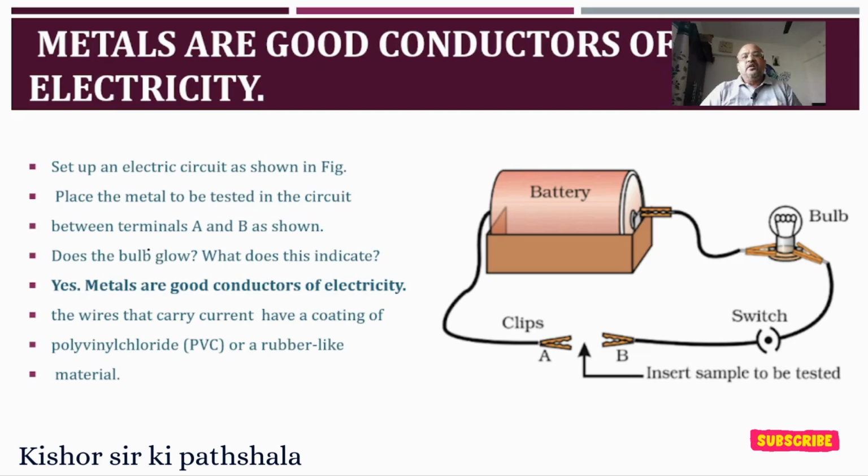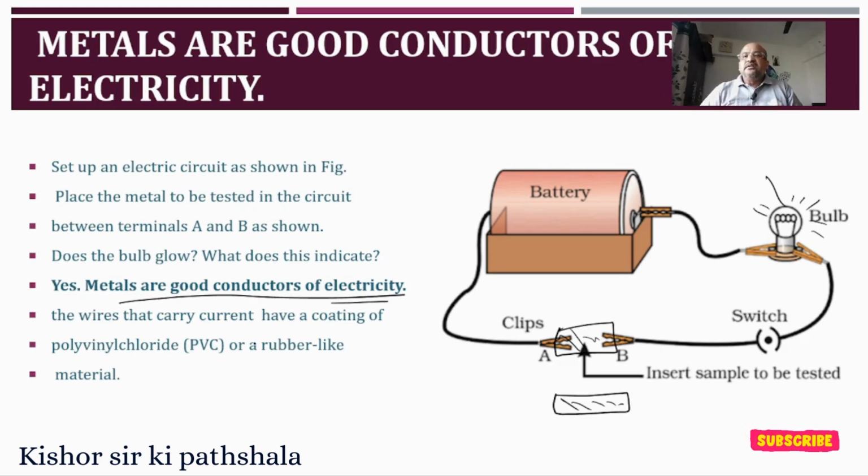So let us put a metal here in the middle, like this. What do you see? You see that the bulb will glow. If I put this metal piece like copper, you'll see that the bulb is glowing. So what does it prove? It proves that metals are good conductors of electricity.